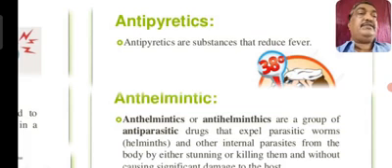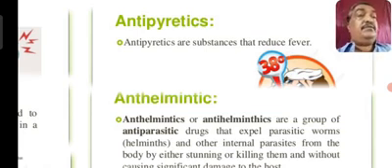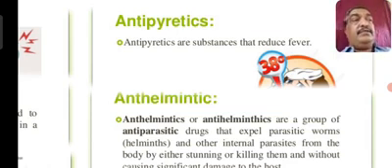Antipyretics are the substances that reduce the fever. That is why there are so many tablets available in the market. The simple tablet used as an antipyretic, reducing the fever, is paracetamol. But the most useful recently is Dolo 650. It is a high dose and an antipyretic that will reduce the body temperature immediately, but without the suggestion of any physician, don't take these tablets.